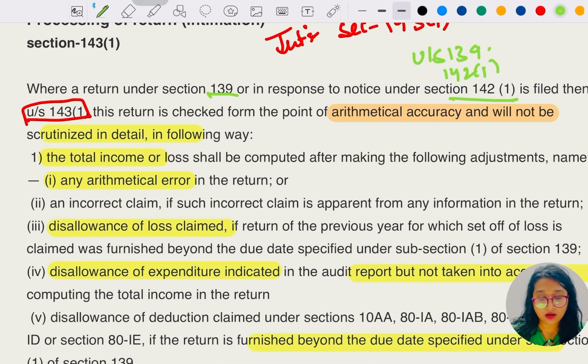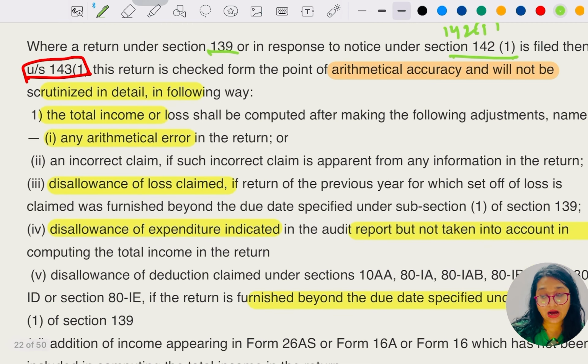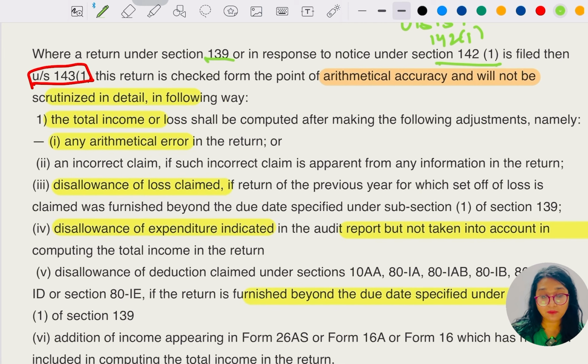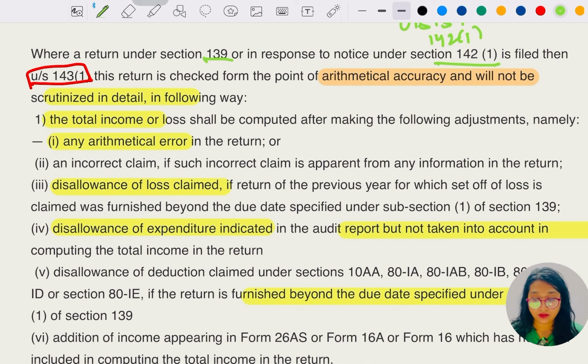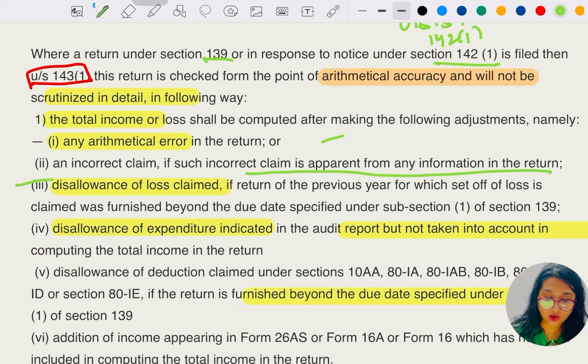The total income or losses shall be computed after making the following adjustments, namely: arithmetic error in the return, or an incorrect claim, if such incorrect claim is apparent from any information in the return, or any disallowance of loss claimed. This means if a deduction was not allowed, which means it was disallowed, and the assessee has claimed it in the return of his total income, in that case it would be disallowed.